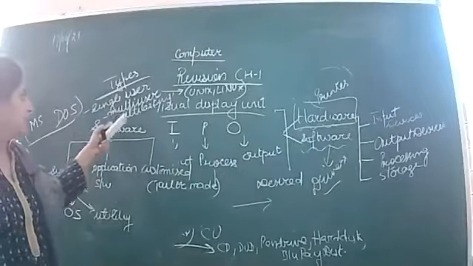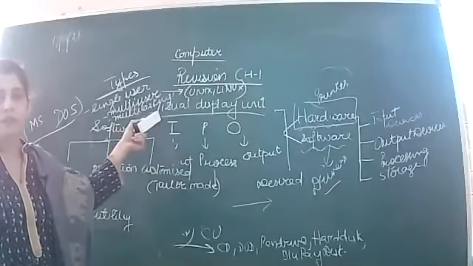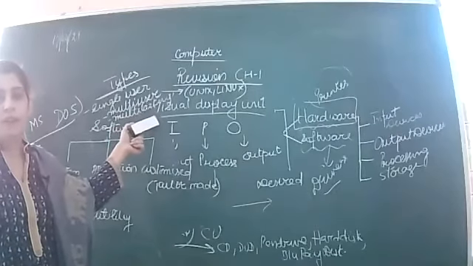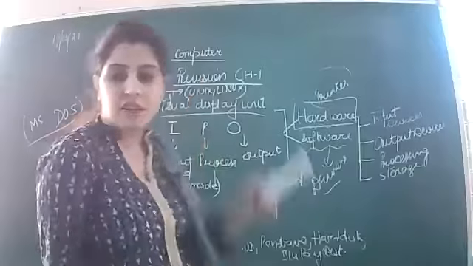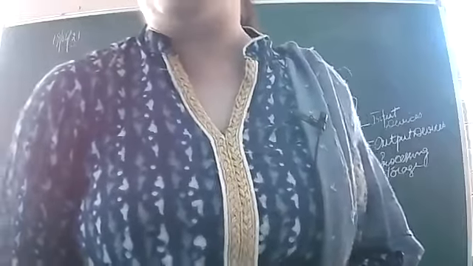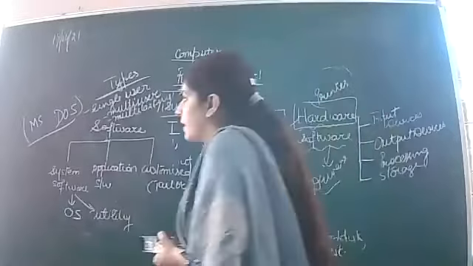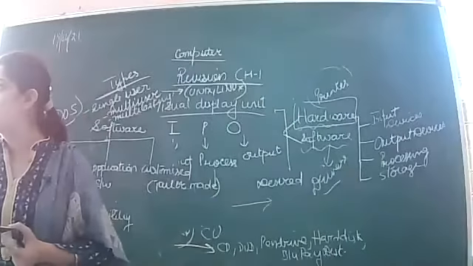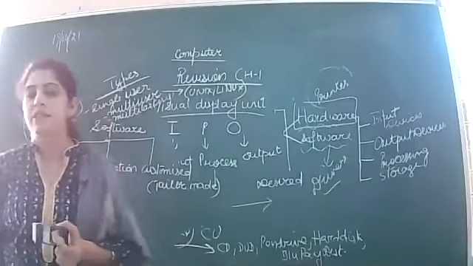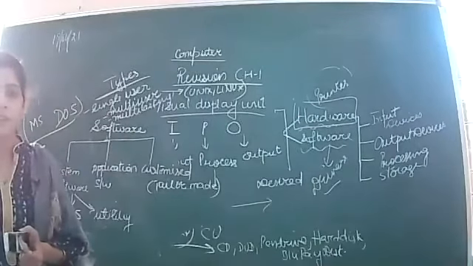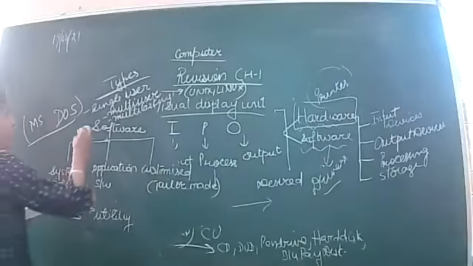Next is the multitasking operating system. Multitasking operating system means the operating system in which you can perform more than one task at a time. एक से ज़्यादा task जिस operating system में you can do, that is the multitasking operating system. For example, MS Windows.